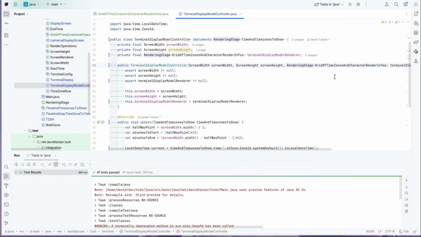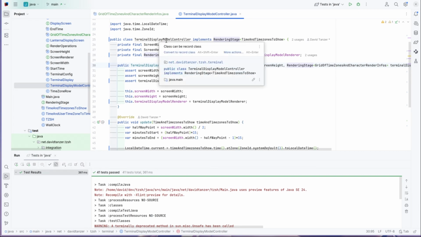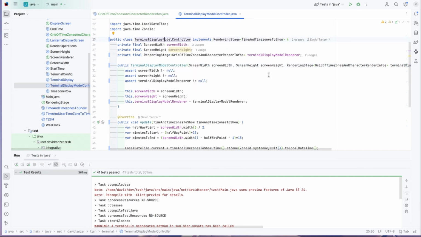This grid is created here in this controller. It gets the time and time zones to show, and it creates this grid. So let's do the completely honest and very long name of time and time zones to show to this grid thingy. And again, IntelliJ did not ask me to update any variable names or test names.